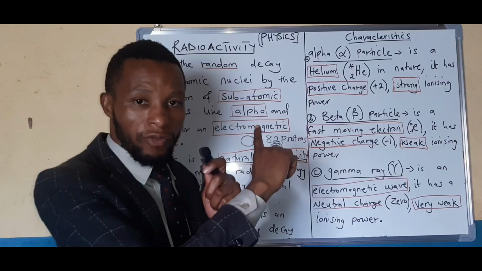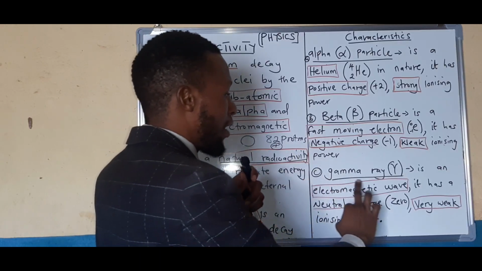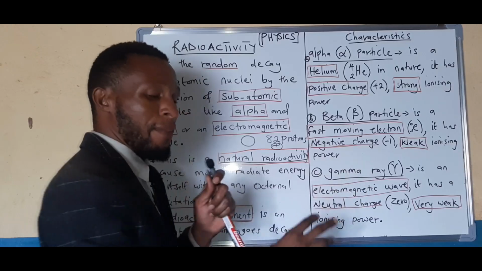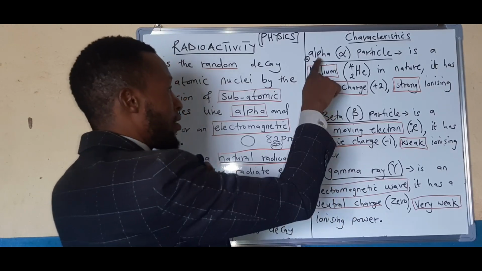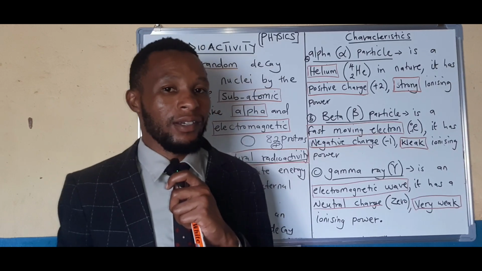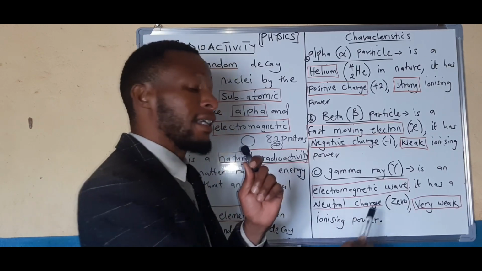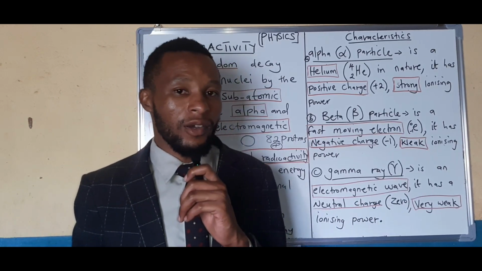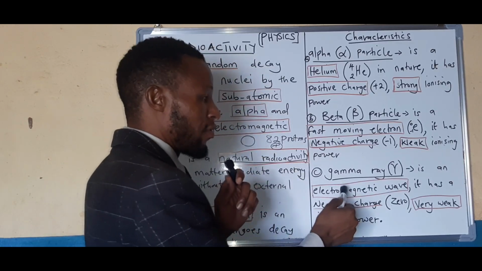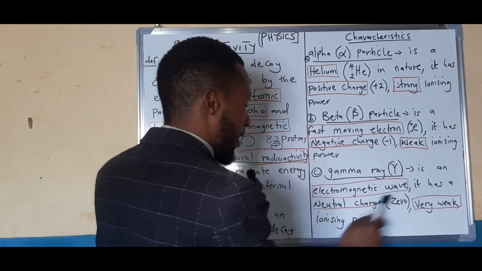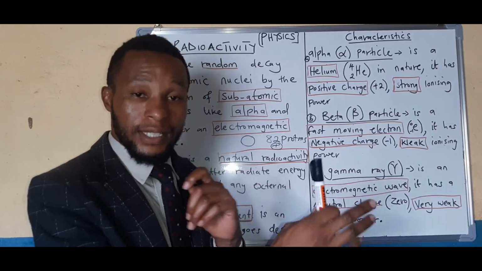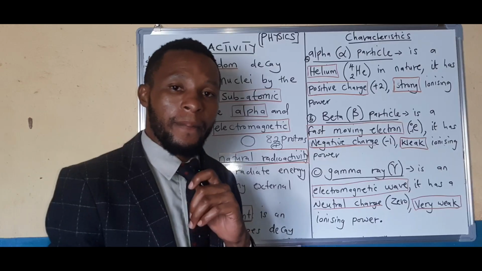It will knock out less electrons compared to alpha. Then when we come to gamma ray, by the way, this is not a particle. So the only particles are alpha and beta. Gamma is not a particle. So in nature, this is an electromagnetic wave. It's an energy. So this has no charge. When it comes to charge, we are saying this is a neutral charge, or zero charge, in other words.